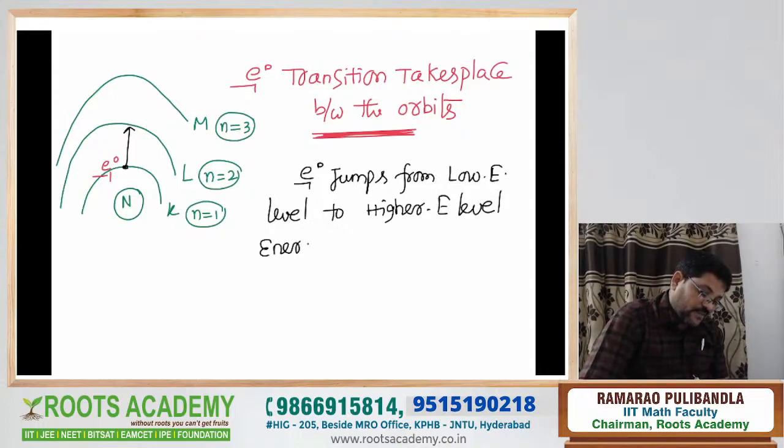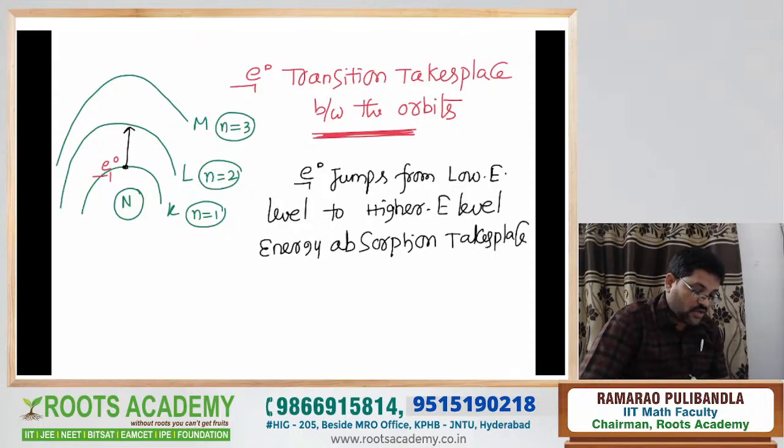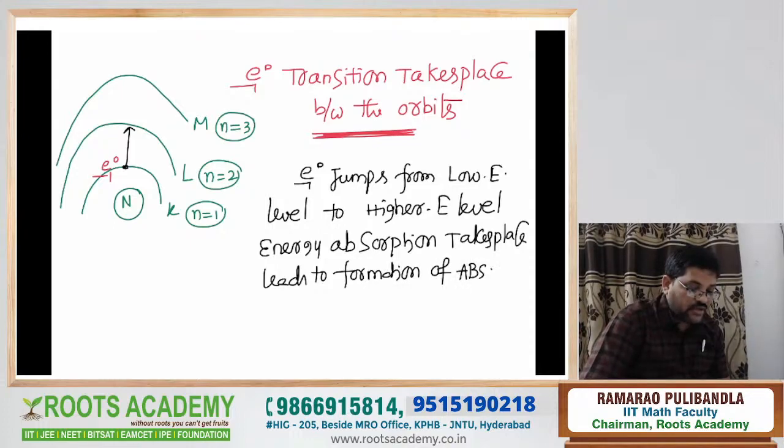When an electron jumps from a low energy level to a higher energy level, energy absorption happens. Energy absorption takes place, which leads to the formation of the absorption spectrum. Understood this point? Very good.